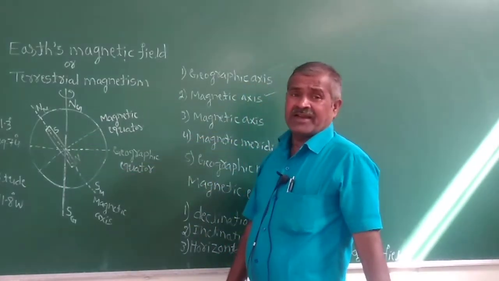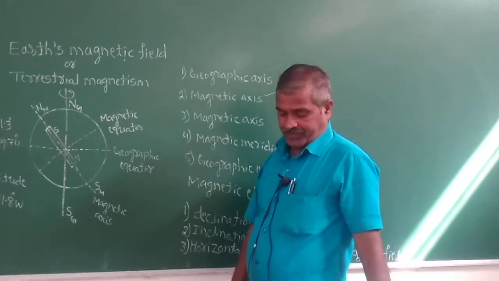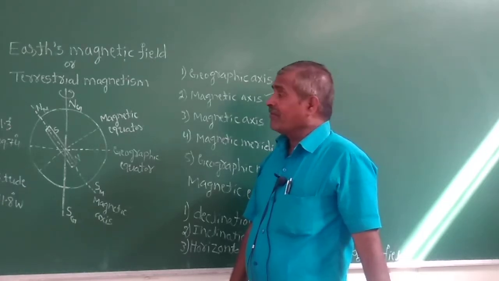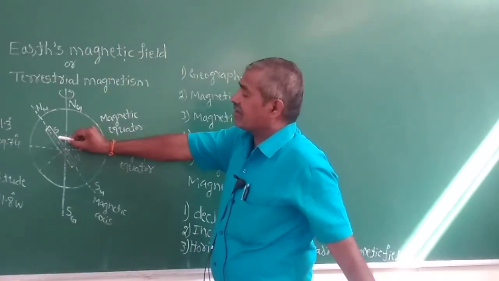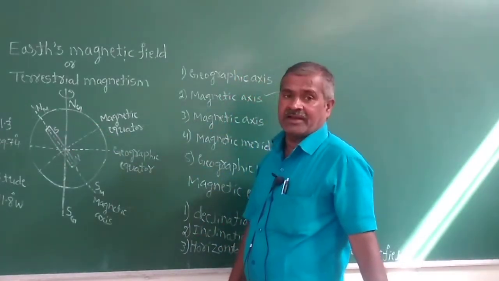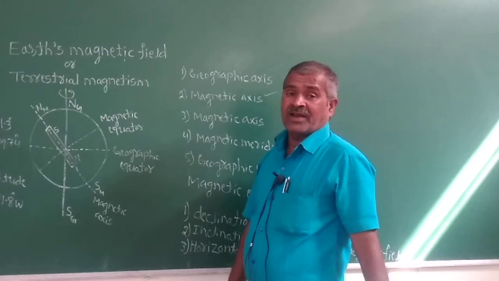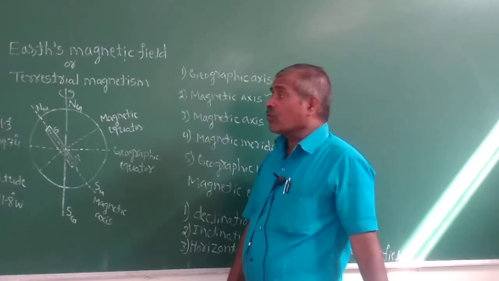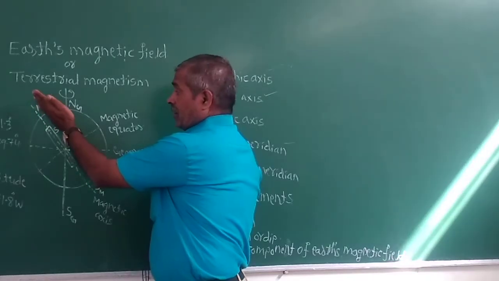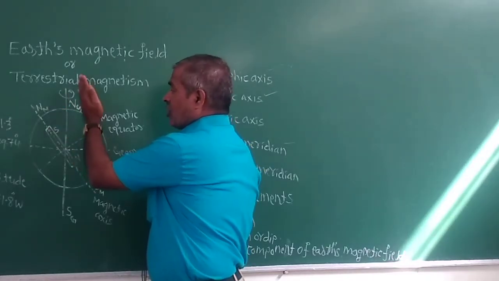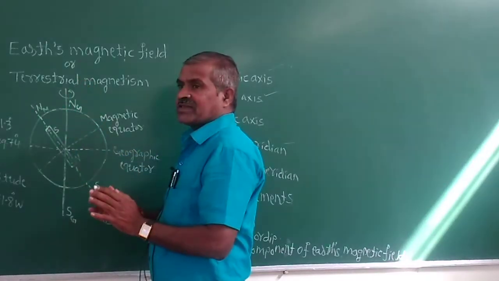They always make some angle; in other words, the magnetic north and geographic north do not coincide.